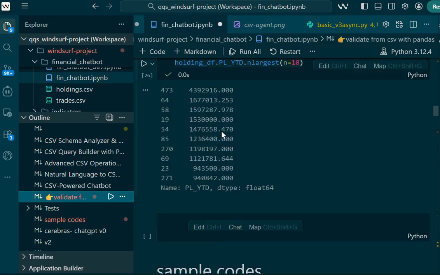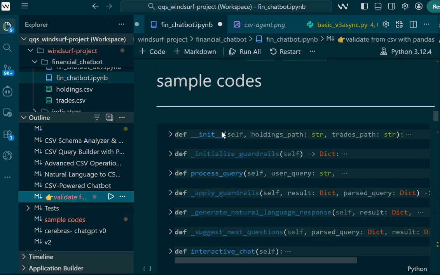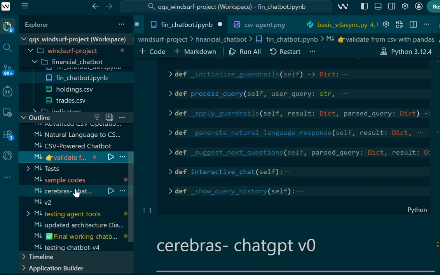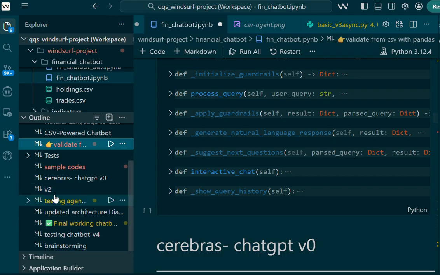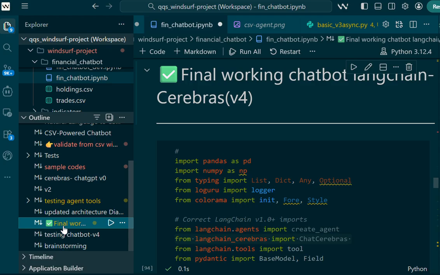After that, I found some data cleaning methods, and after different versions, we reached this final version.